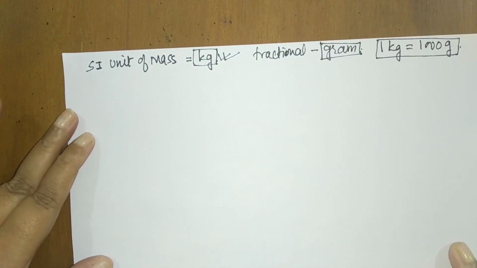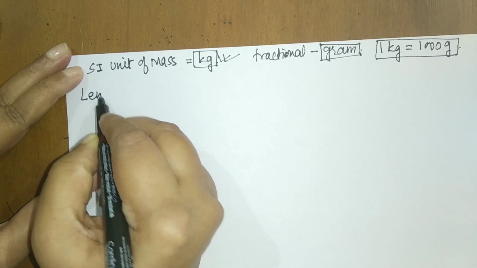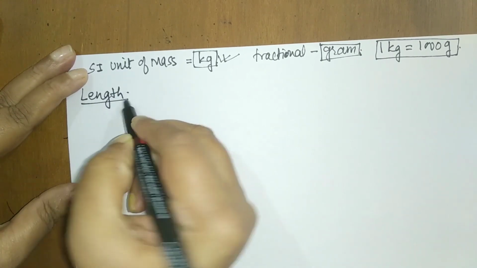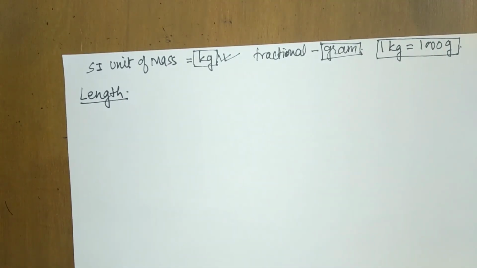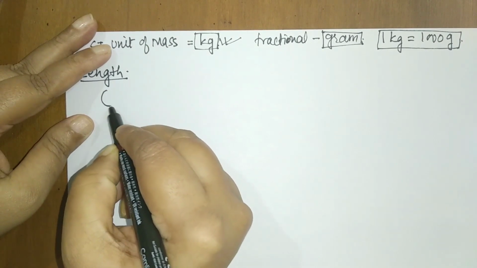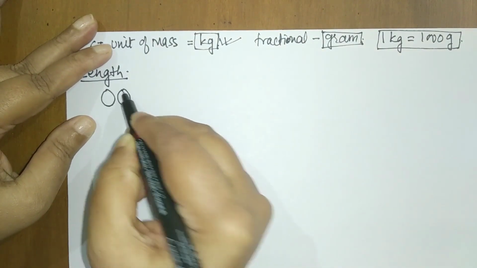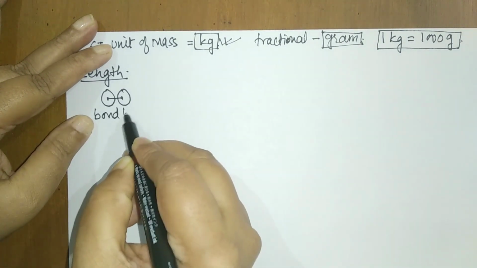Let us go to the second physical property, and that is length. Actually, in chemistry, we are going to measure distance. So students, the distance between two atoms, from the center of the nucleus, we call this bond length.